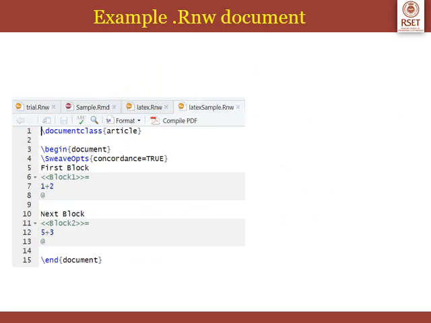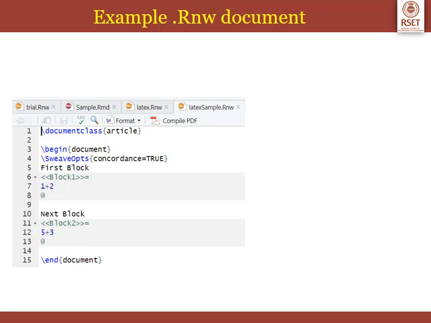There is yet another way to type code in the .Rnw document. That is, you can again separate it into R code chunks and markdown text. Whenever you create a .Rnw file, I've already mentioned that documentclass, begin document, SweaveOpts concordance equal to TRUE and end document will be there by default. The remaining part you can create in a similar way to an .Rmd file.